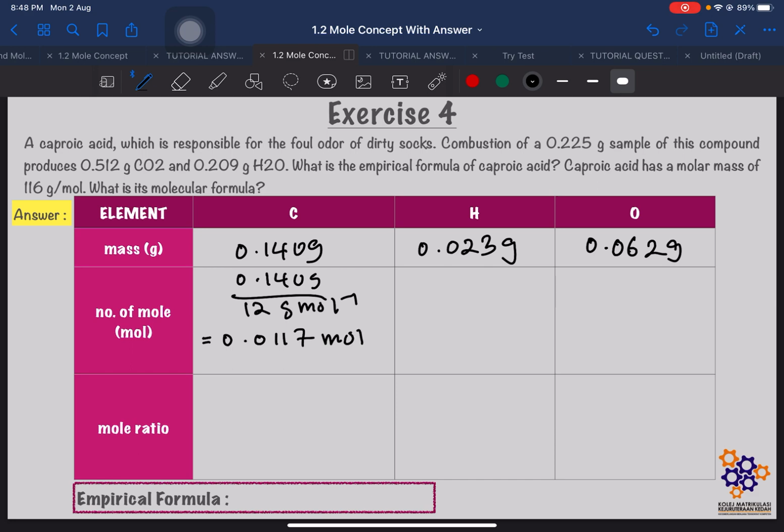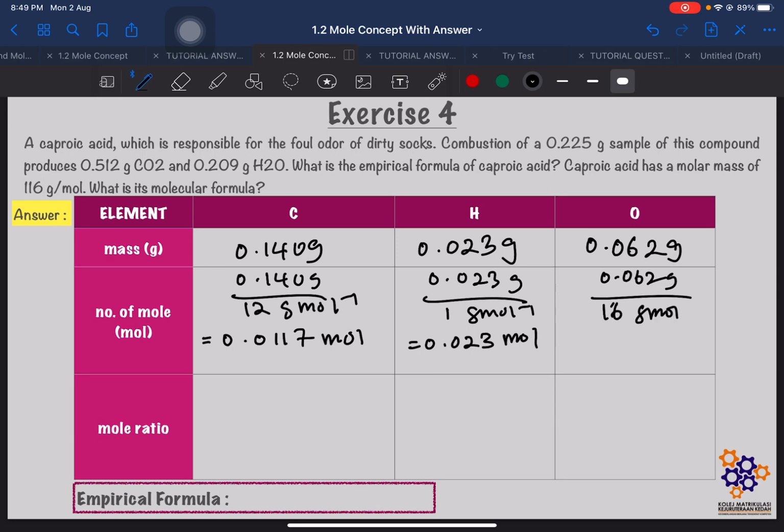And then next untuk hydrogen, mass equal 0.023 gram divide dengan 1 gram per mole, kita akan dapat 0.023 mole. And then last one oxygen, mass over molar mass, so 0.062 gram, molar mass of oxygen is 16 gram per mole. So kita akan dapat 0.0038 mole.